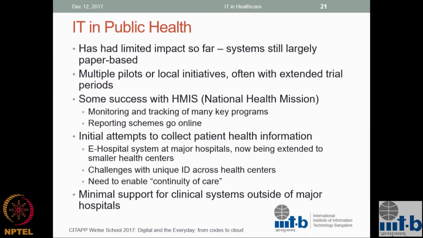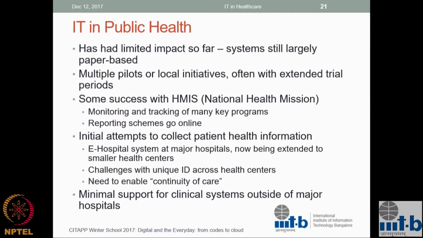For instance, how do you identify a patient? A patient can go to any hospital in any state, at any level of hospital. A person walks in and says, I'm so and so. I want to now connect that to any other data about that patient that might already be in a database somewhere. So this is a challenge. Unique IDs. So what kind of unique IDs? Like Aadhaar, right? So we'll get back to that.